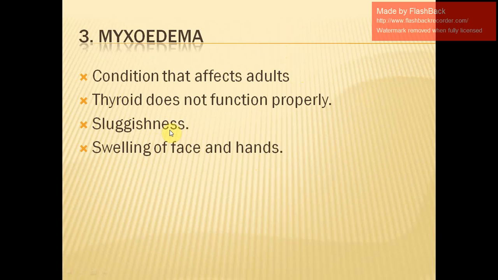They don't feel like doing any work, because their metabolic rate is very low. You know that thyroxine maintains the rate of metabolism. Less production means low metabolic rate, and higher production means high metabolic rate. If it is more than what is required, it is going to hamper the body. So you know that too little or too much of anything is bad. It should be an appropriate amount.